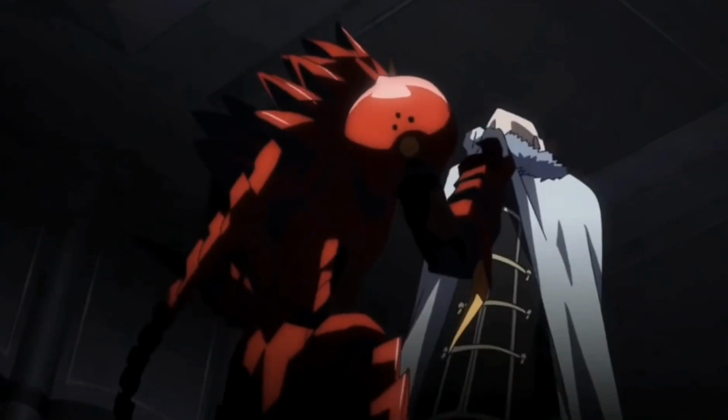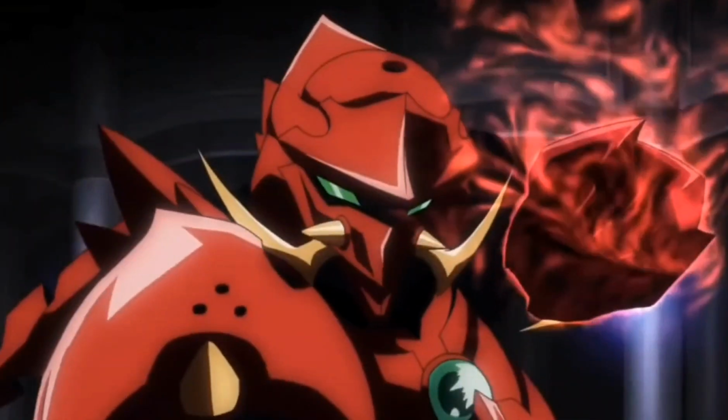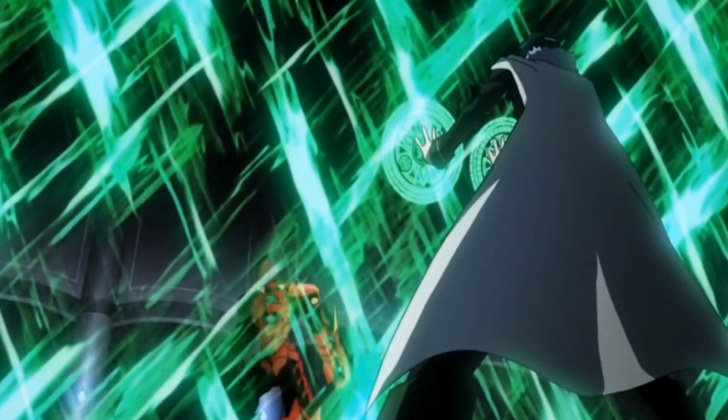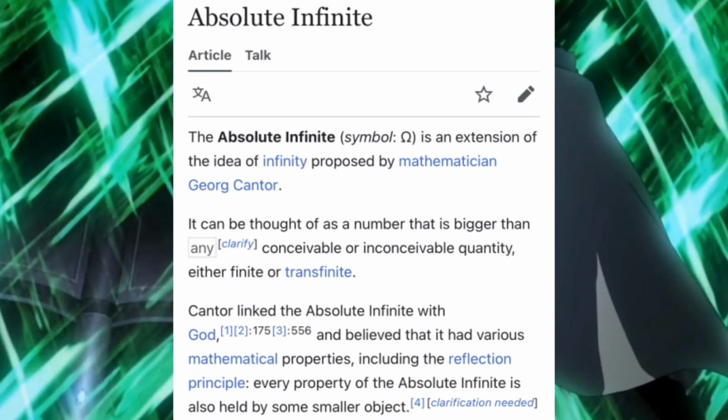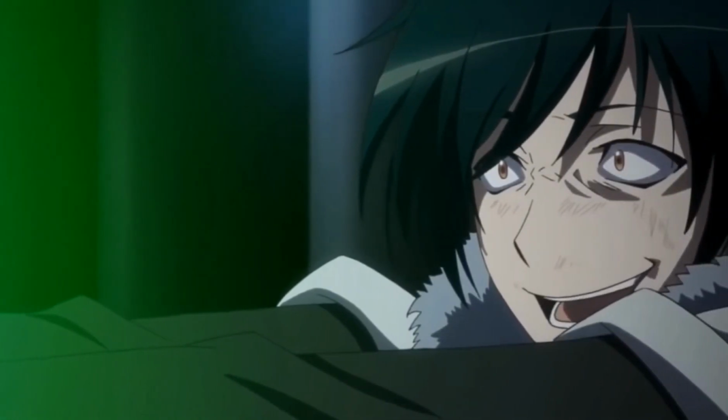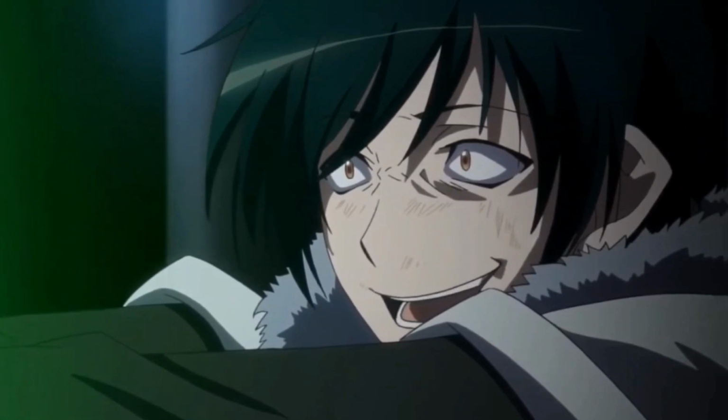Now, basically, you can see where I'm going with this. I'm going to equate Ophis to something greater than an inaccessible cardinal, and what I would like to call that is absolute infinite. Absolute infinite is basically something that's bigger than any conceivable or inconceivable finite or transfinite. Now, exactly how is Ophis absolute infinite?